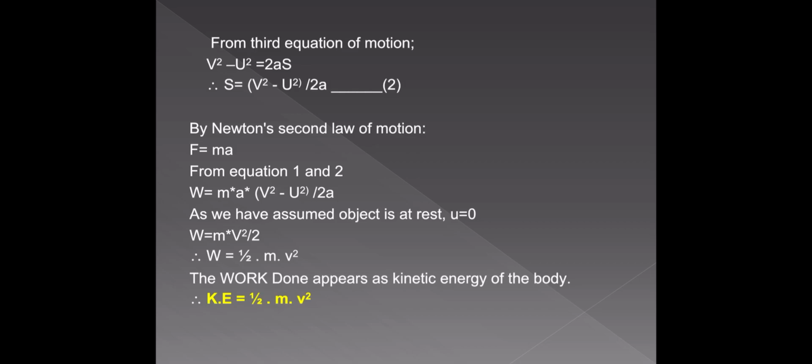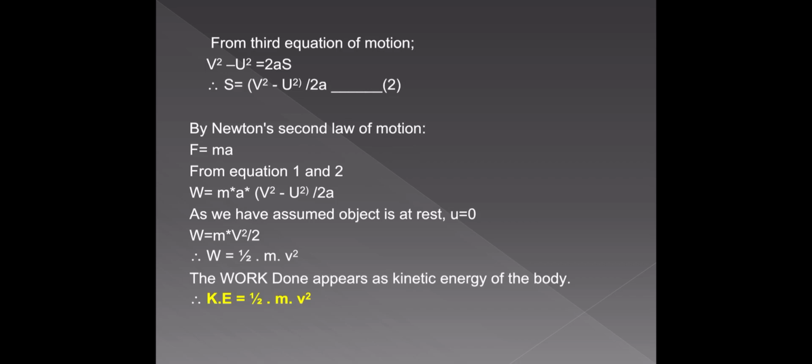There is one more relation between the momentum of the object and the kinetic energy of the object. We know the product of mass and velocity gives the momentum, P equal to mv. There is an important relation between kinetic energy and the momentum. How can we derive it? P equal to mv, KE equal to half mv square. Remember that equation, K equal to half mv square.